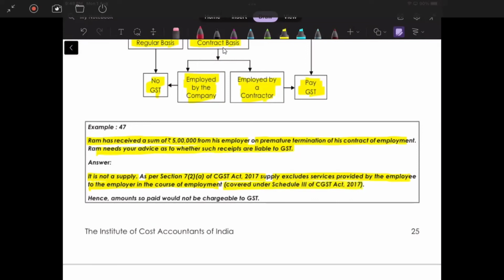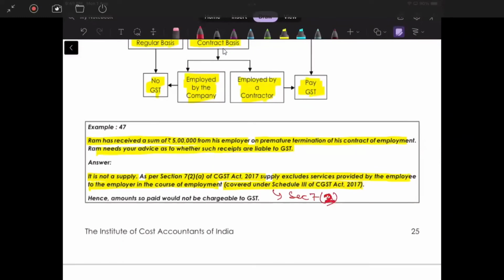So Schedule 3 is nothing but section 7(3). Give me a second. I'm really sorry, section 7(2), not 3. Correct. Section 7(2).